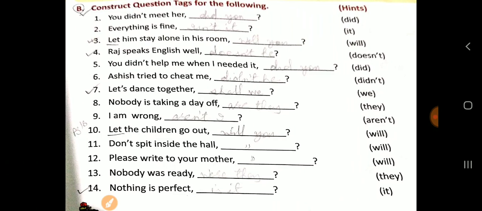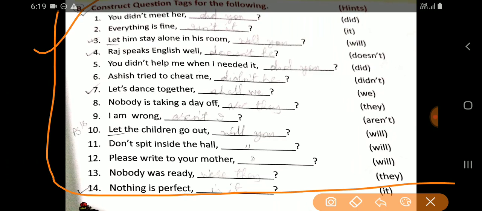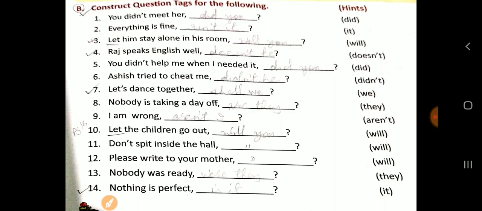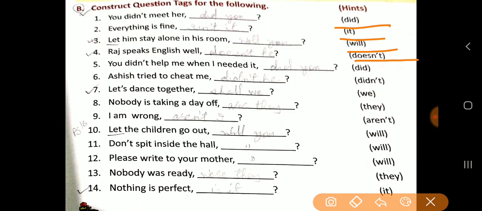Just now I had explained it. Now this exercise I have done for you, but then you will go through this whole exercise. Okay, dear students. Now here construct a question tag for the following. Okay. Now in the bracket words are given to you already for your help. Now how will you do?